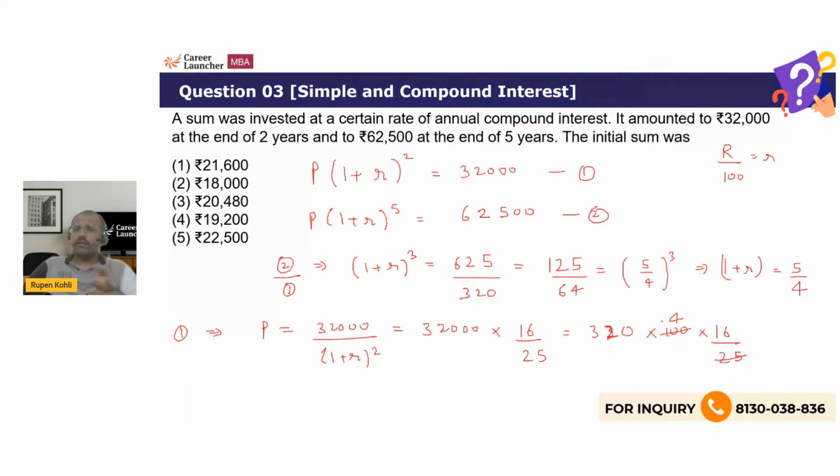And this is 32, 2 power 5. So overall 2 power 11. I know 2 power 10 is 1024. So 2 power 11 will be twice of 1024, which is 2048. So this is coming to be 2048, and 10 is also there. So 20,480 rupees, right? Okay.